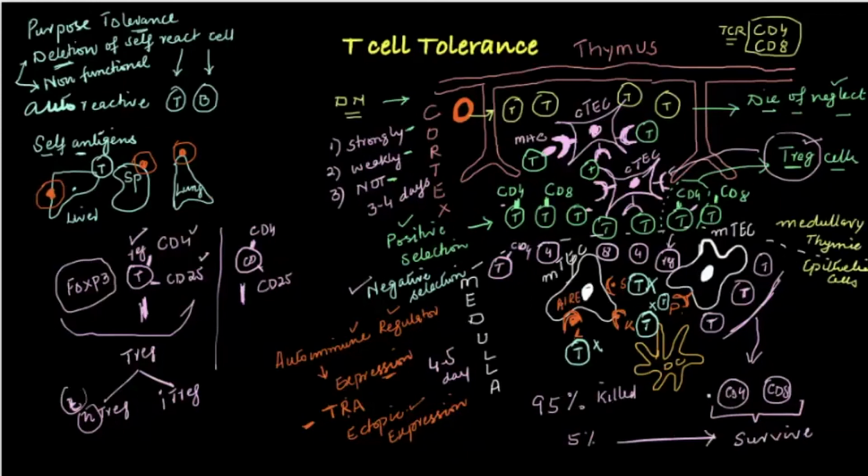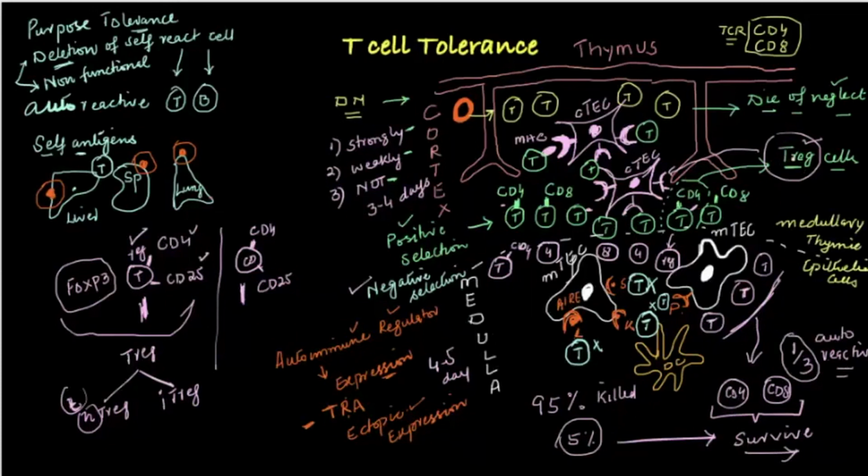Now another important thing to remember is that out of these cells, 1/3 will be autoreactive again. So this central T cell tolerance is not a foolproof mechanism. There is still 1/3 of the T lymphocytes of this 5% which leave the thymus, which survive, that are still autoreactive. And to deal with these 1/3, there is a further mechanism. And now I'll just briefly complete this Treg part also.